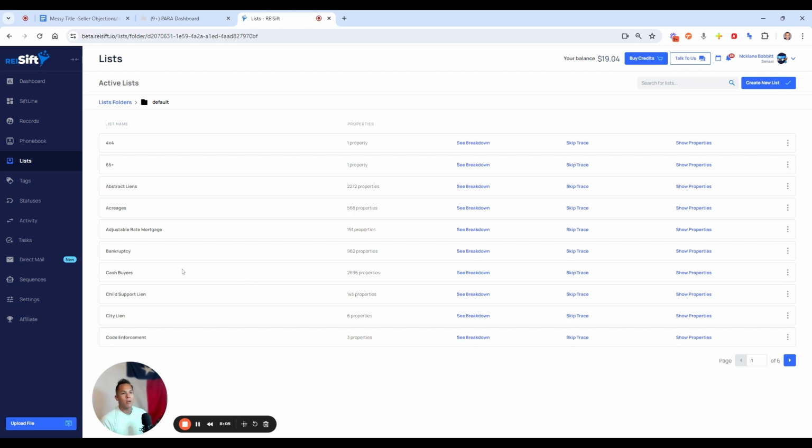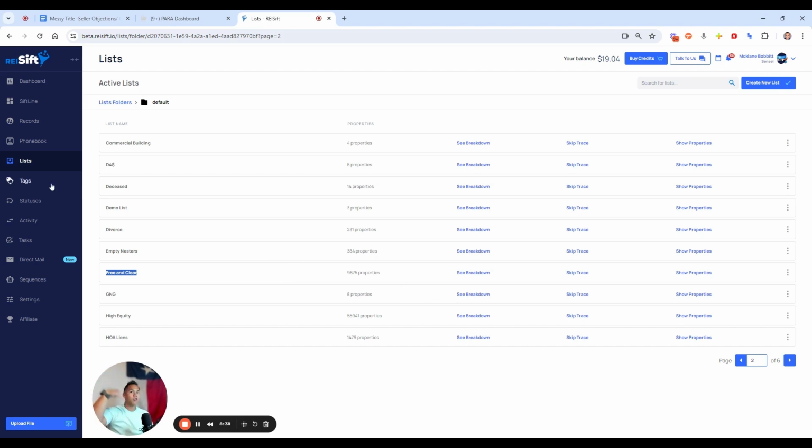So for example, we have cash buyers, child support liens, city liens, code enforcement. I don't know why that only says there's 3 on there. So you're going to see free and clear. These people own their houses 100% free and clear. So what this means is these 9,000 properties I pulled specifically on a list where they own their property 100% with no other mortgages, liens, anything. They might have liens after, but no mortgages. So this is where you want to keep it on a high level.